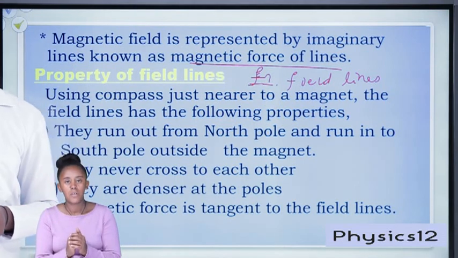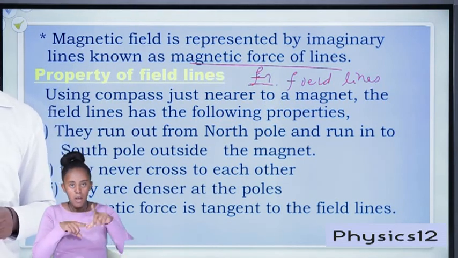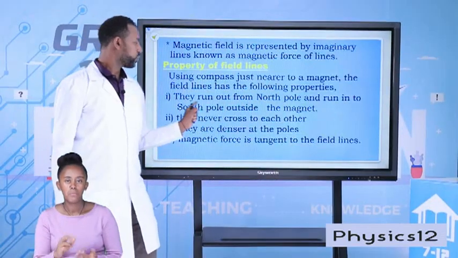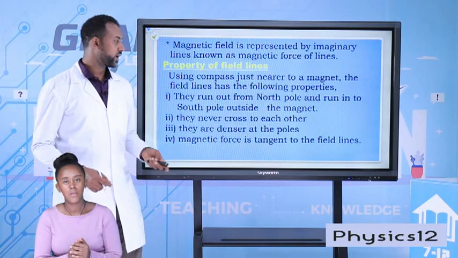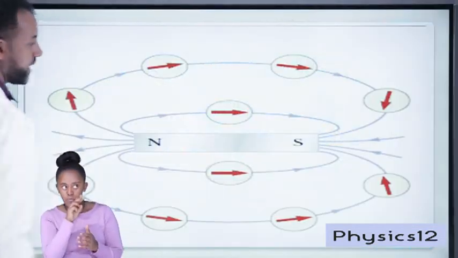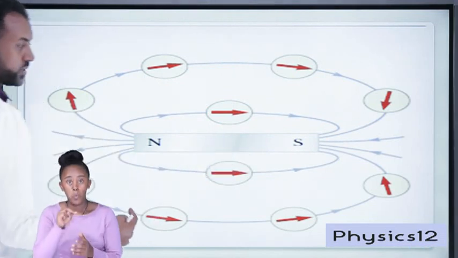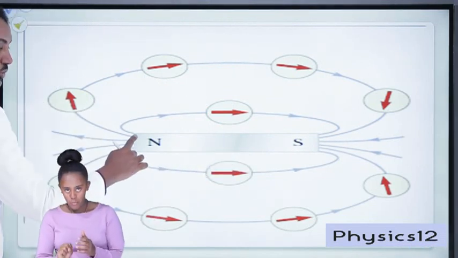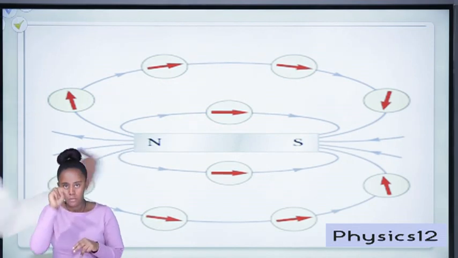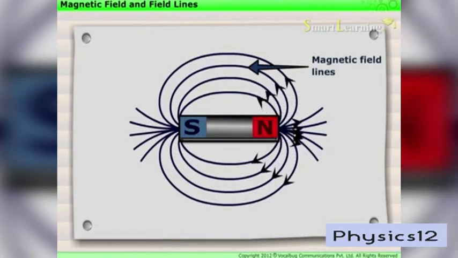And these field lines have basic properties. What are those properties? One, they run out from north and run into south pole. Look at here. Let's take a magnet, north, south. The magnetic field lines should always be drawn from north. They radiate out from north and run into south pole.